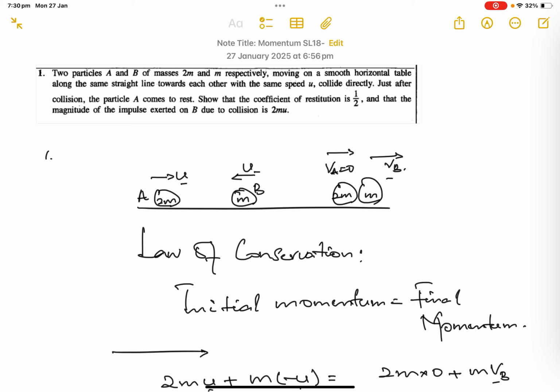it says after the collision, mass A comes to rest. So mass A is 2m, and the velocity after collision, I just put v here, is equal to 0, and again I keep the direction left to right. And for m, they didn't say anything, so we just take it that there must be some velocity. Again, we take it as left to right velocity vB, which we don't know. We need to find it out.